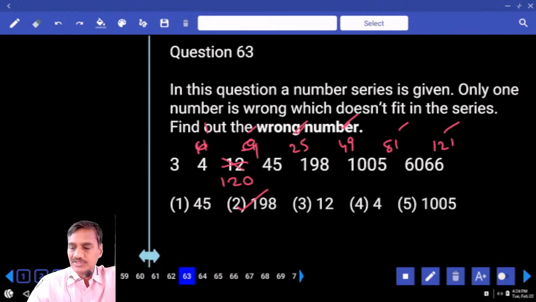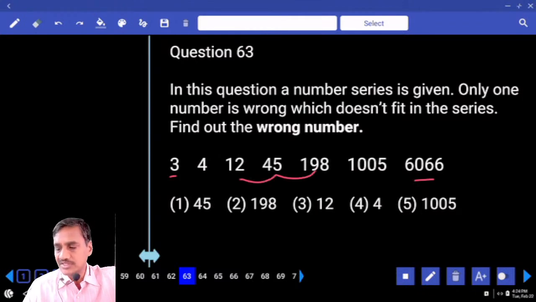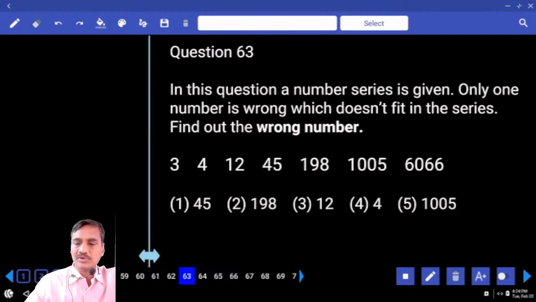62. Then 63. Now it starts with 3, 6, 6, 6. Numbers are increasing at a very fast rate. It must be product or combination. And again product is not possible between 12 and 45, 45 and 190. Hence it must be under combination. Combination we need to try at the last pair. Where should we try the combination now, tell me? Highest pair. Now it is the highest pair, 1005, into how much?